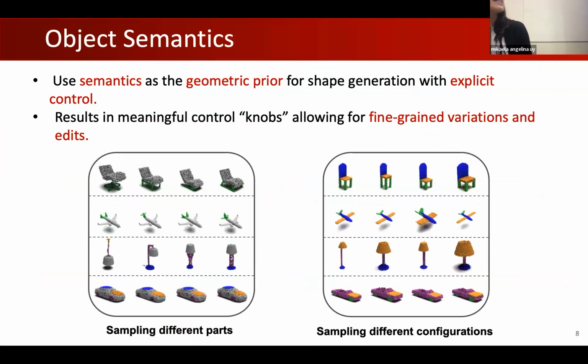Modeling semantics enables us to have explicit user control. This allows us to have semantically meaningful knobs that allow for fine-grained edits, such as resampling different parts while keeping other parts fixed, or sampling different configurations or transformations of the parts. So we want to model a generative shape latent space that allows for this fine-grained control.